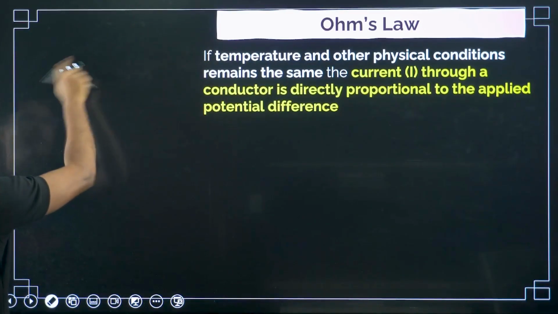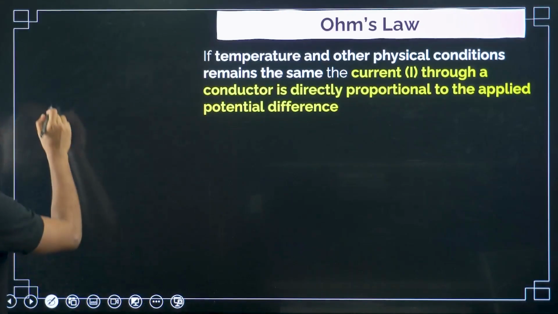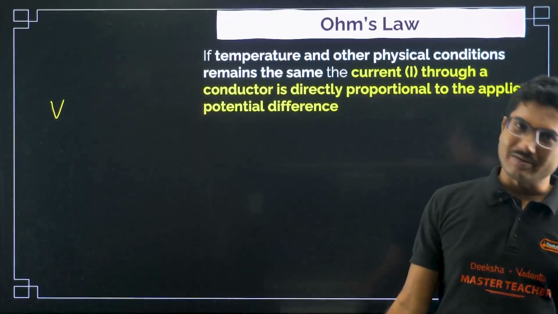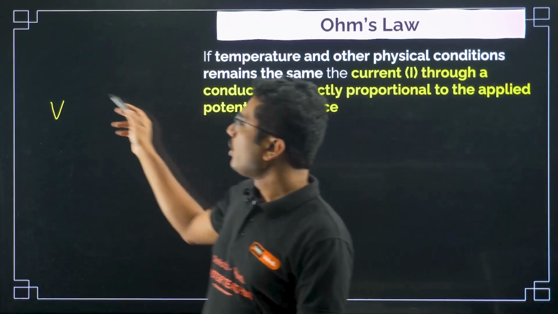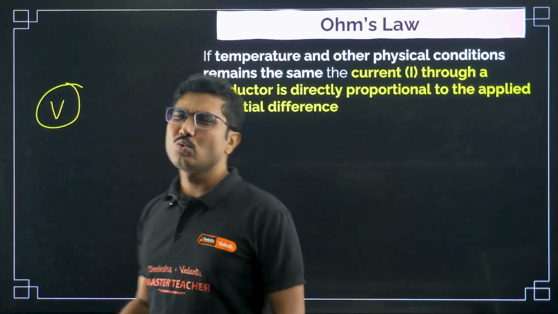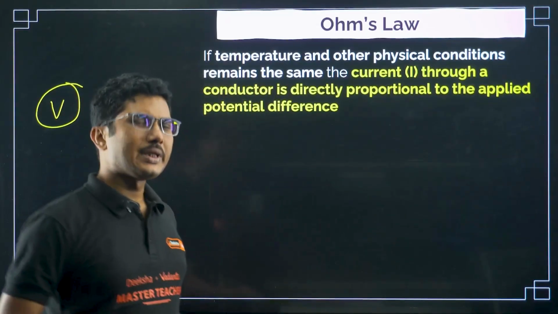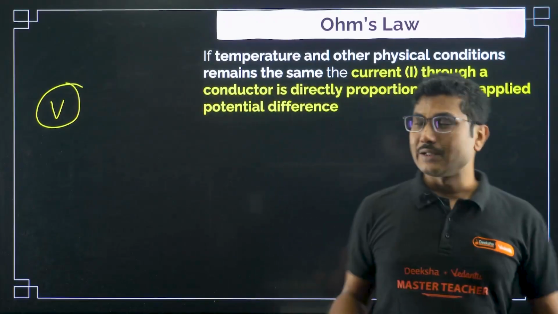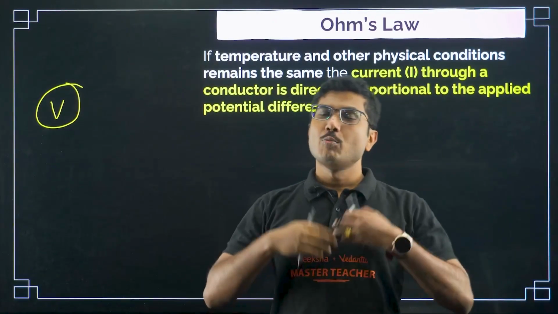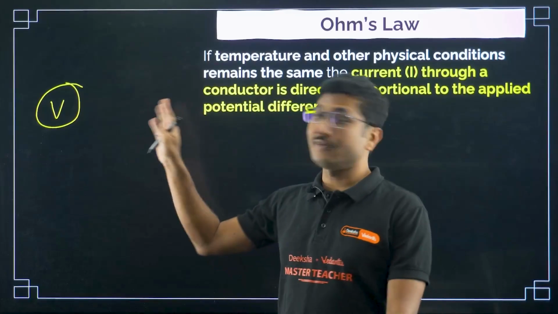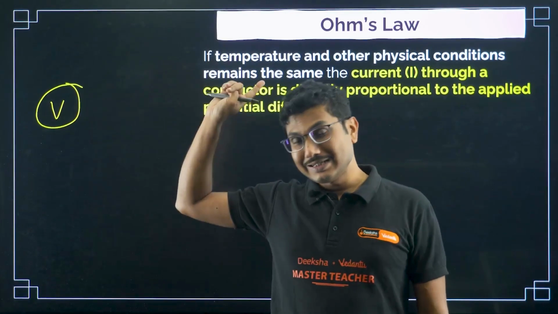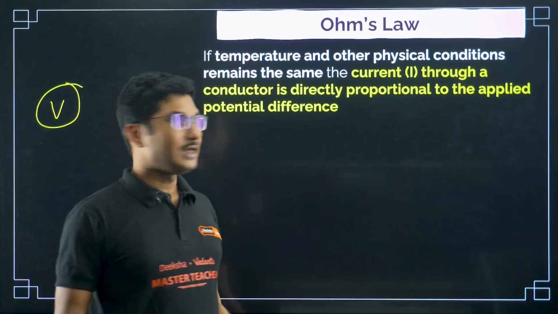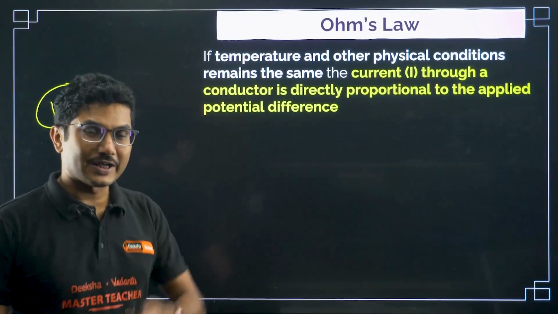V will represent potential difference, not delta V. Why so? Because V appears too many times in this chapter onwards. So if I say voltage V, that means potential difference. If I say potential V, that is whatever you have studied in the previous chapter. Voltage represents potential difference itself.